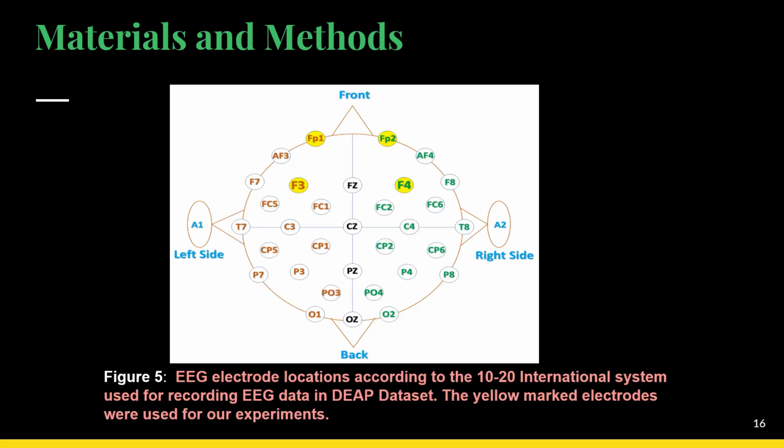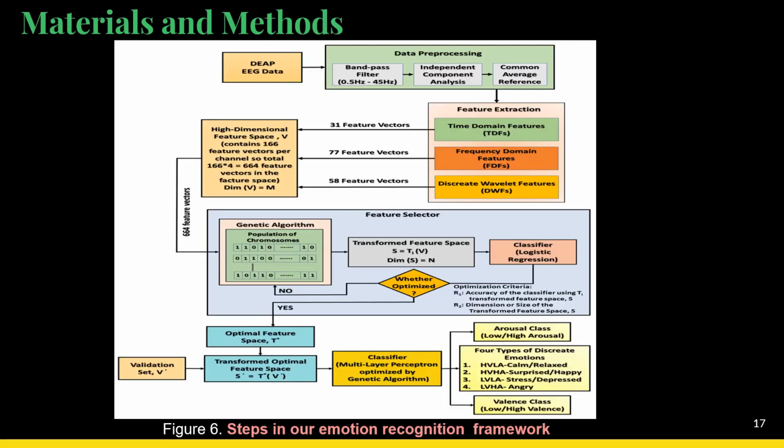This is the EEG electrode locations according to the 10-20 international system used for recording EEG data in the DEAP dataset. The yellow marked electrodes were used for our experiment, as we have selected only 4 channels for the feature extraction. So this is the methodology of our proposed framework.